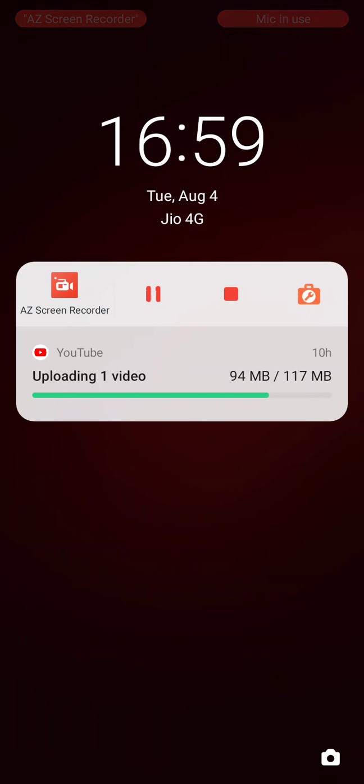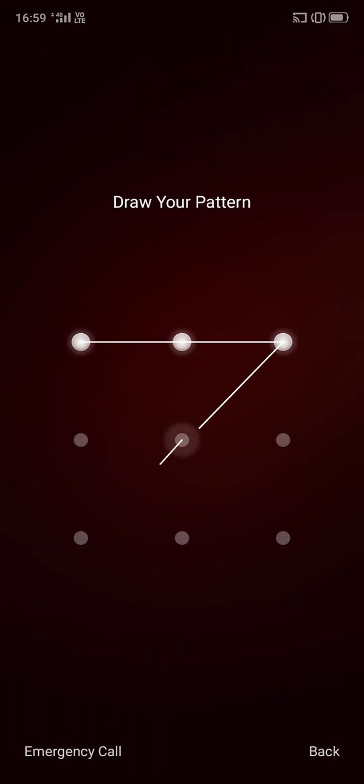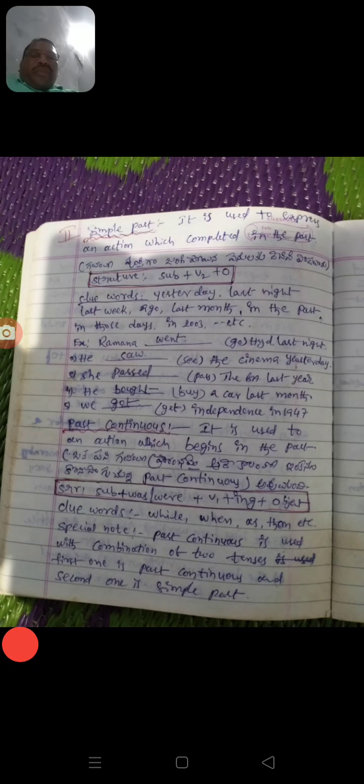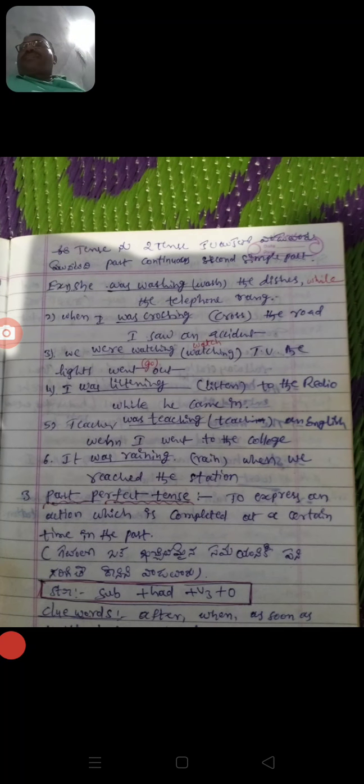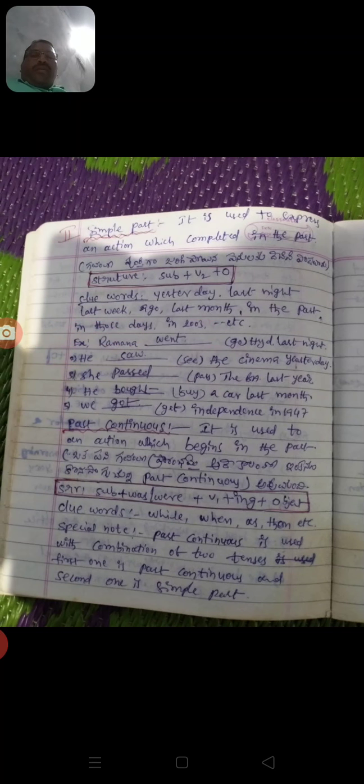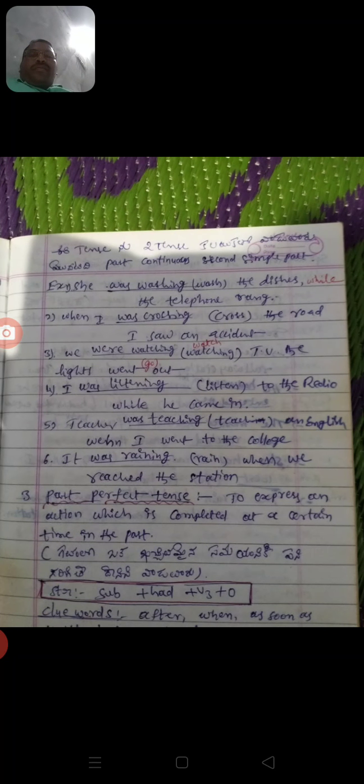Past perfect tense is also used as a combination of two tenses. The first one is the past perfect and the second one is the simple past.